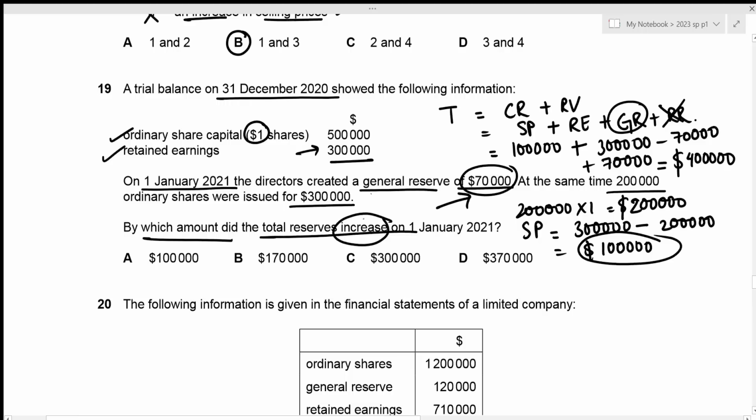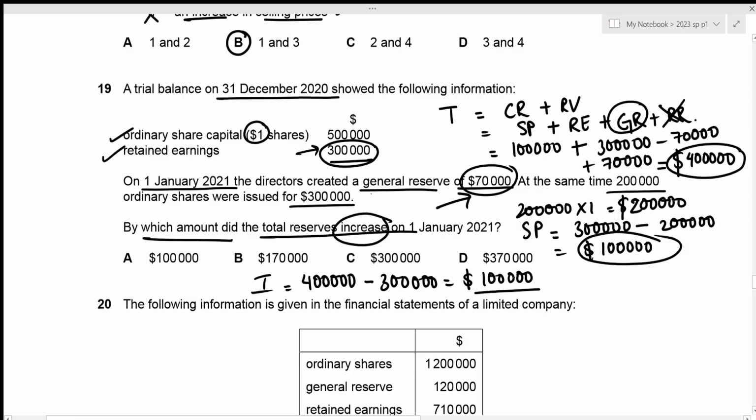So previously, our total reserve was just the retained earnings with the value 300,000, whereas now our total reserve is 400,000. So the increment is just going to be the difference between these two values. That's new value of 400,000 minus the previous value of 300,000, which results in 100,000. So this is the correct answer, and this is given in option A. Now we can move towards question number 20.